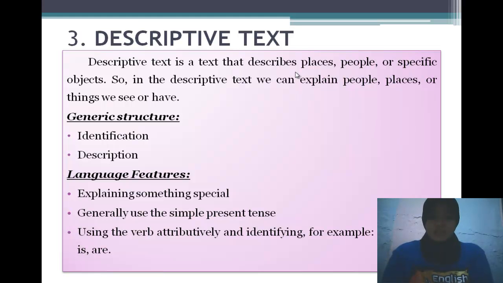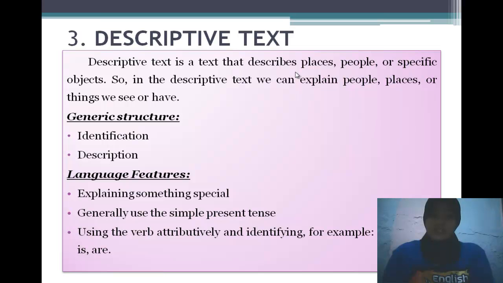And description. This section describes the detailed description of the person, place, or thing, which includes part, quality, and characteristic. In this section, the person who reads the descriptive text should have an idea of what kind of people, place, objects are described.